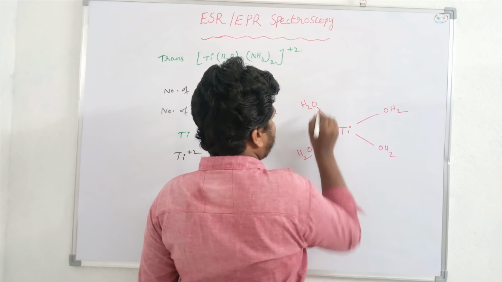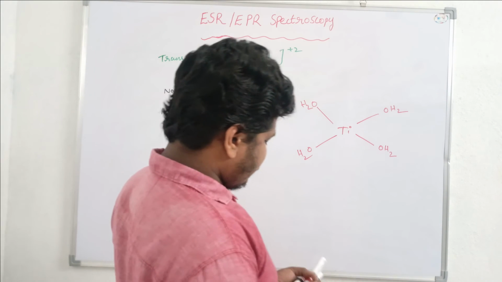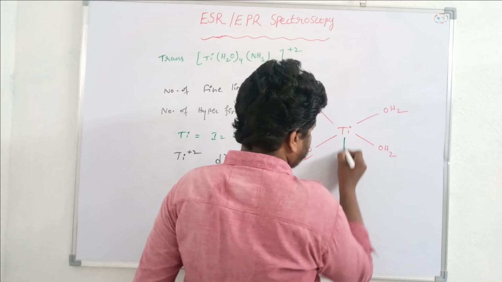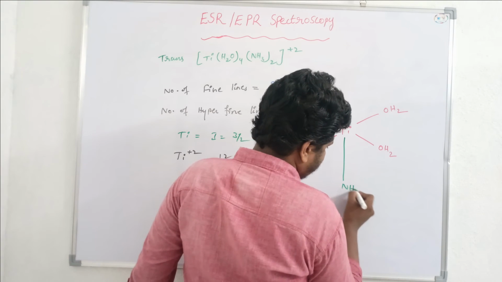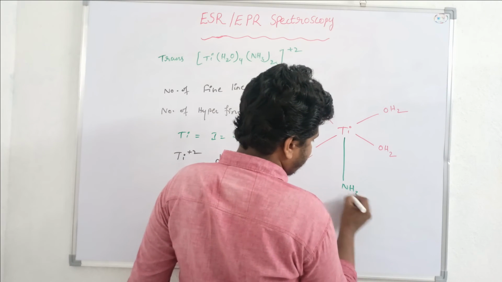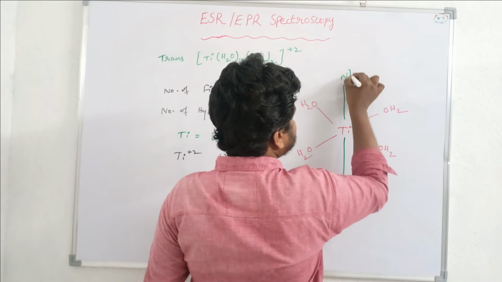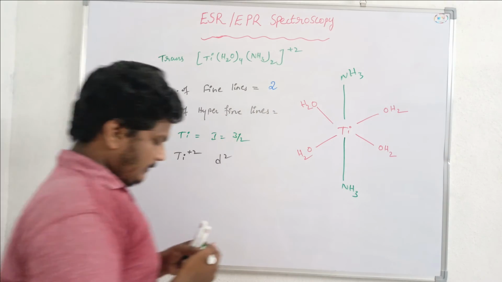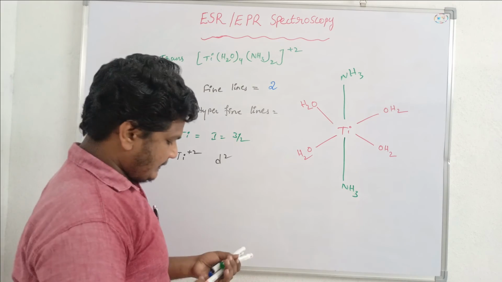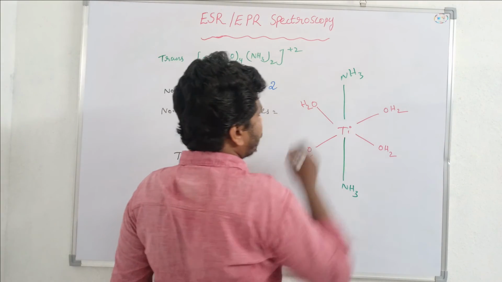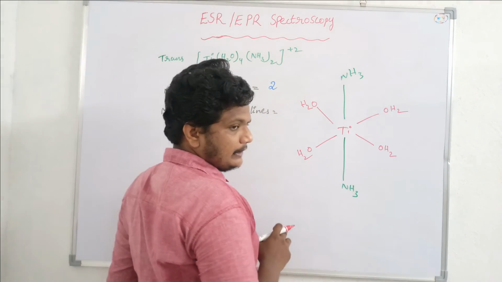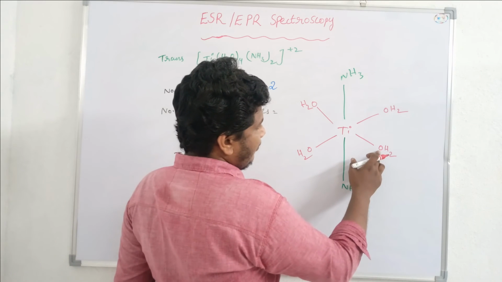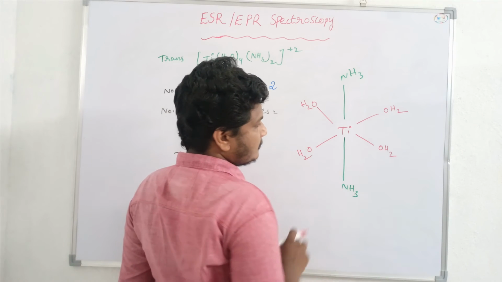Since it is a trans complex, we can observe 2 ammonia ligands, 2 NH3 ligands along this axis. So here in this case, this nitrogen is active, so hydrogen is inactive. So here oxygen is inactive and hydrogens are active.